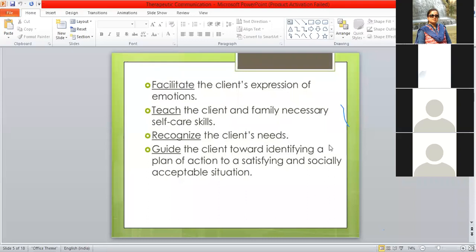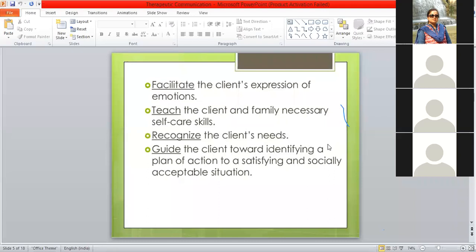Then recognize the client's need. That is one of the most common features of therapeutic communication. And then guide the client towards identifying a plan of action to a satisfying and socially acceptable situation. Like in the nursing process, if you have taken the class, you know planning. Planning of any intervention is never alone, it is with the patient.